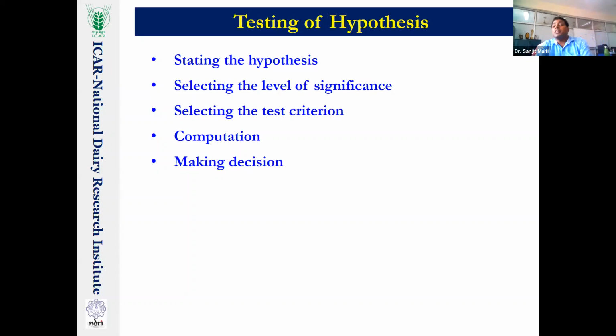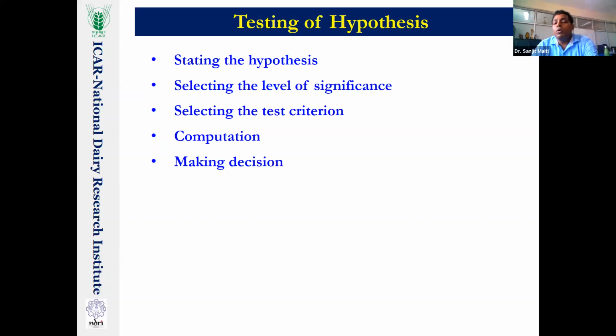But at present, we are not doing the test of hypothesis with paper and pen as we used to do in our UG time. Now everybody uses statistical software. There we just skip this step, because automatically it will give me the p-value. The p-value ranges between 0.0 and 1.